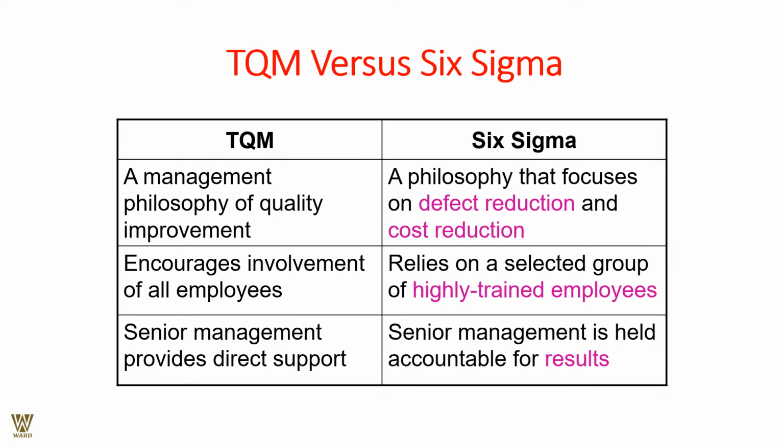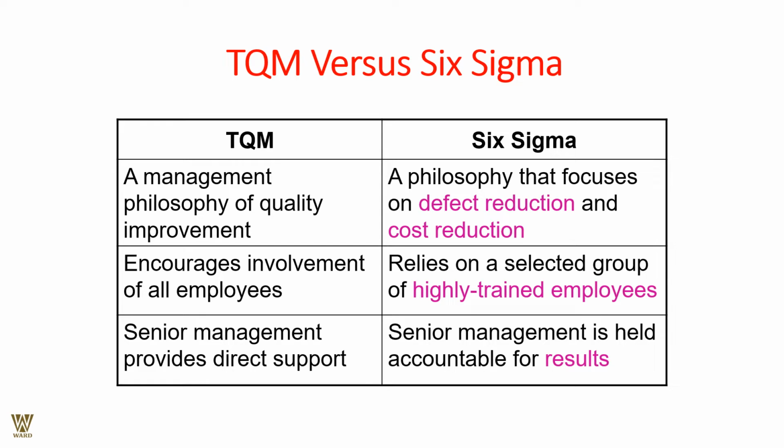So, total quality management vis-a-vis Six Sigma. Let us understand what total quality management is and how it relates to Six Sigma. Total quality management is a management philosophy of quality improvement. But Six Sigma is a philosophy that focuses only on defect reduction and cost reduction. So look at the different aspect altogether.